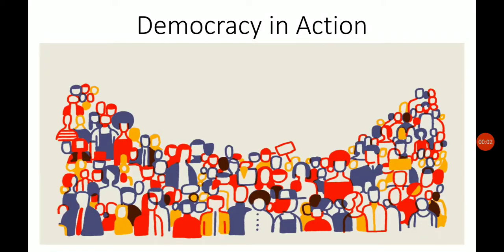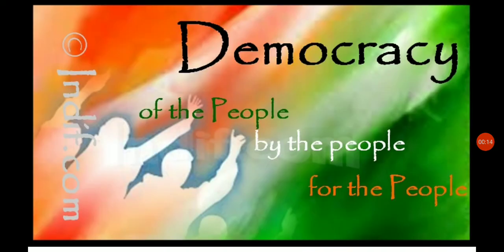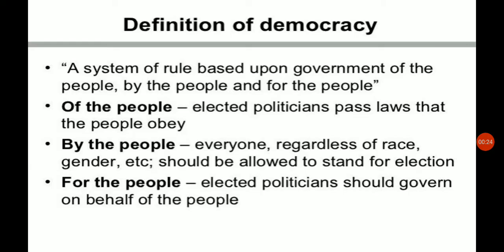Morning, students. Today we are going to start a new chapter of Civics, Chapter 3, Democracy in Action. As we are well familiar with the word democracy, here democracy represents of the people, by the people, and for the people. Now we should know what the meaning is. It is said to be a system of rule based upon government of the people, by the people, and for the people. So what is of the people?